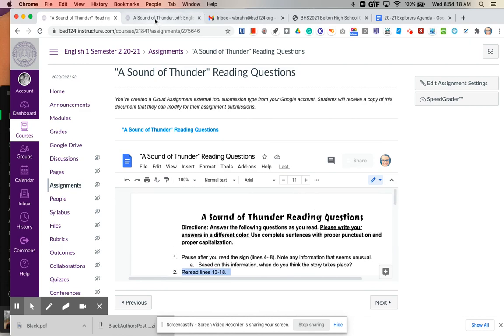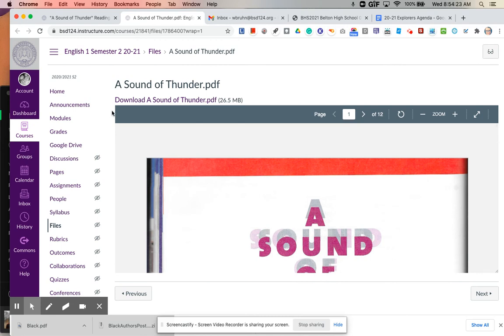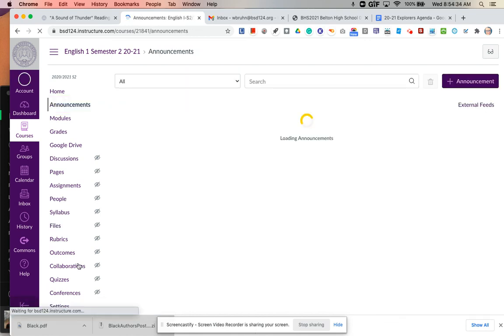So try to get through maybe 2 or 3 pages of this, and then we will have time to continue reading it on Friday for A Day students and Monday for B Day students. If you have any questions, please let me know. I hope that you have a great day.